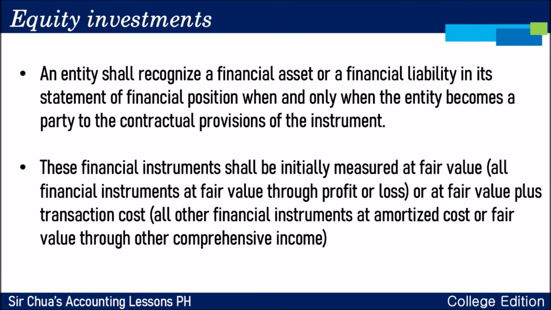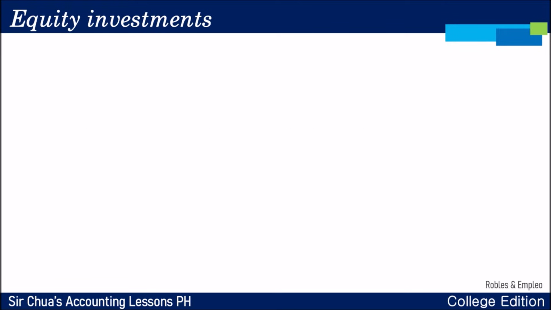These financial instruments shall be measured at fair value. All financial instruments at fair value through profit or loss, or at fair value plus transaction cost, as with the cases of financial instruments at amortized cost, at lahat po ng financial instruments or financial assets at fair value through OCI or other comprehensive income. Okay? So later, i-discuss natin yung difference nung initially measured at fair value at saka initially measured at fair value kasama yung transaction cost.